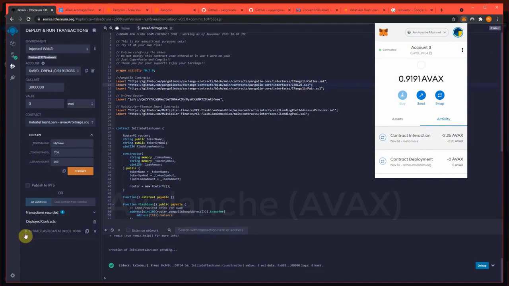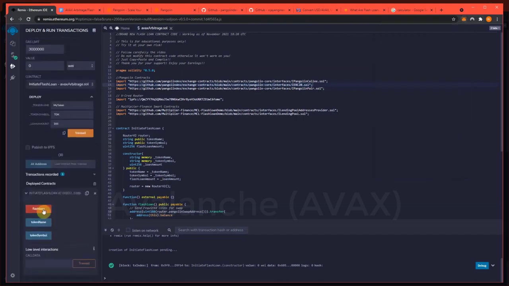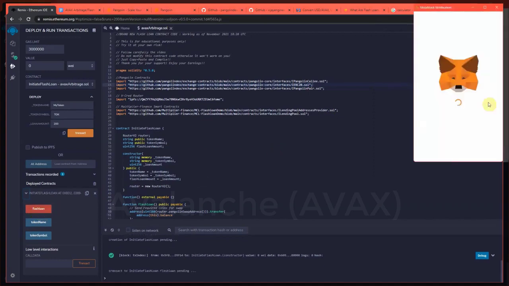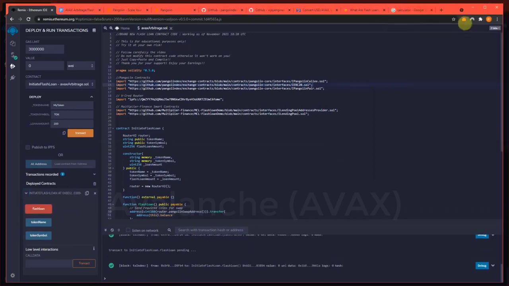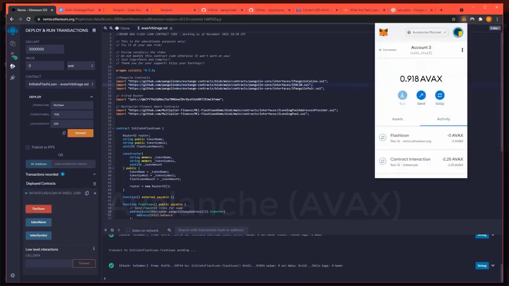Now that we have sent the AVAX to the contract successfully, now we have to run the contract, which will say flash loan. And if you just hit this, and I'm going to hit this drop down, and you should see it hit pretty soon after I hit the flash loan button. Flash loan. Confirm. No, shouldn't be long. It usually takes about 15-20 seconds.